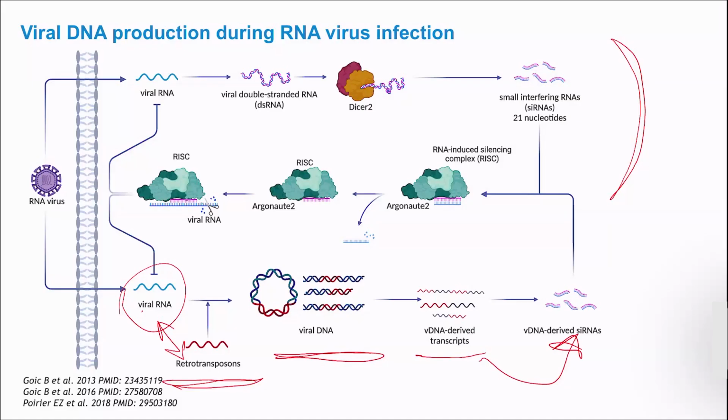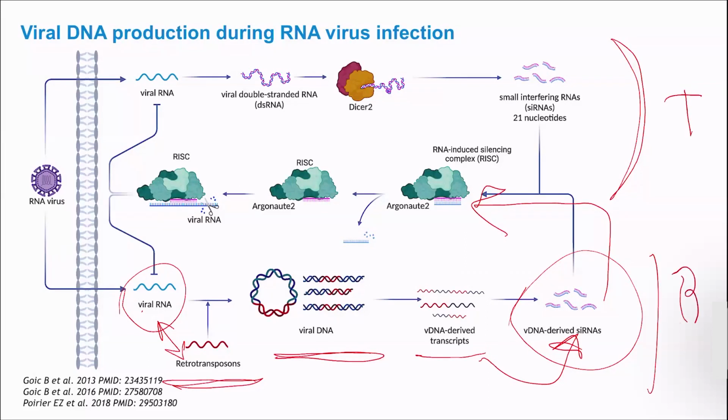So what do we have now? A boost of the immune response because we have more abundant and more diverse siRNAs that will enter into the RNAi machinery. So what is persistence? It's this metastable equilibrium that you can obtain between the trigger of the immunity and the boost of the immunity due to the production and the synthesis of viral DNA.